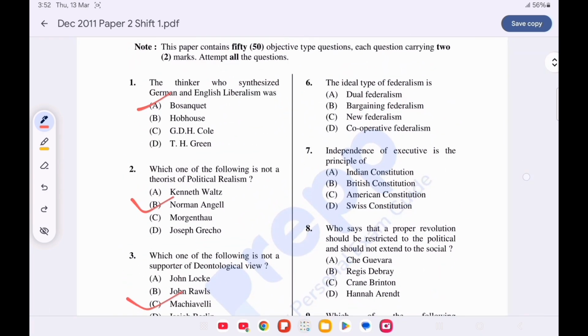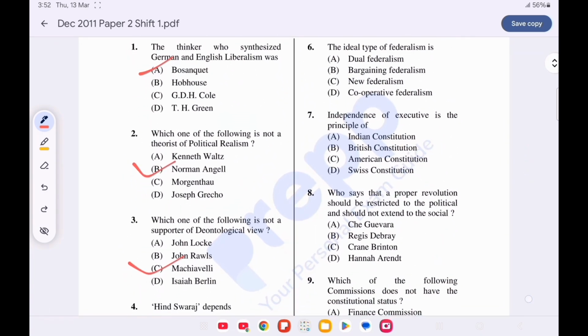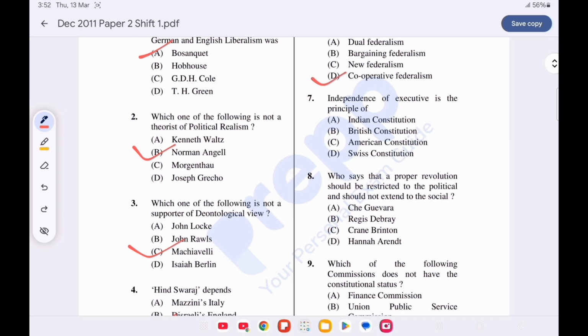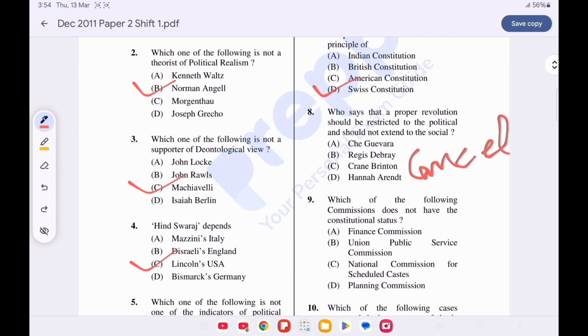Now question number 6. The ideal type of federalism is... Option D is correct, cooperative federalism. Question number 7. Independence of executive is the principle of... Option D is correct, Swiss constitution. Question number 8 is cancelled, but the statement who says that a proper revolution should be restricted to the political and should not extend to the social is said by John Rawls.